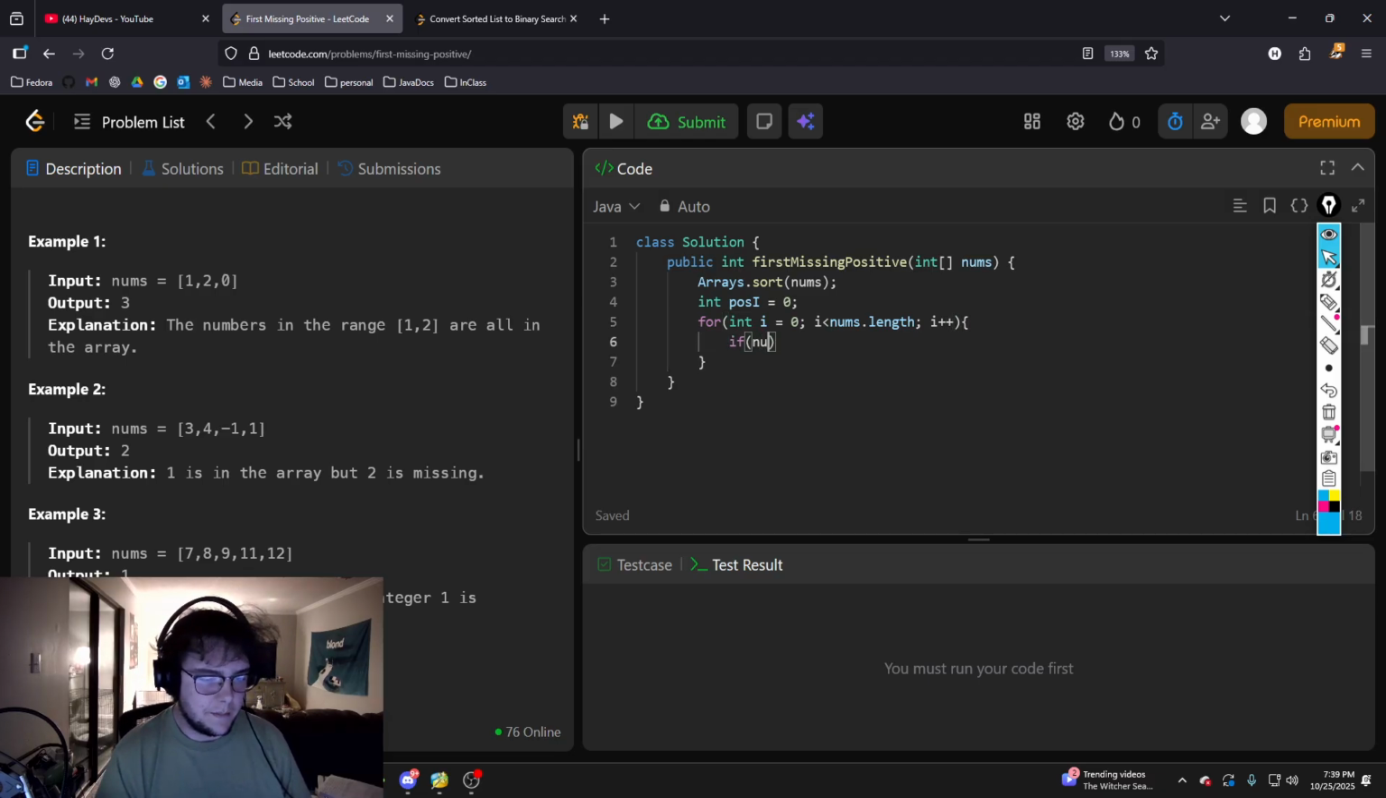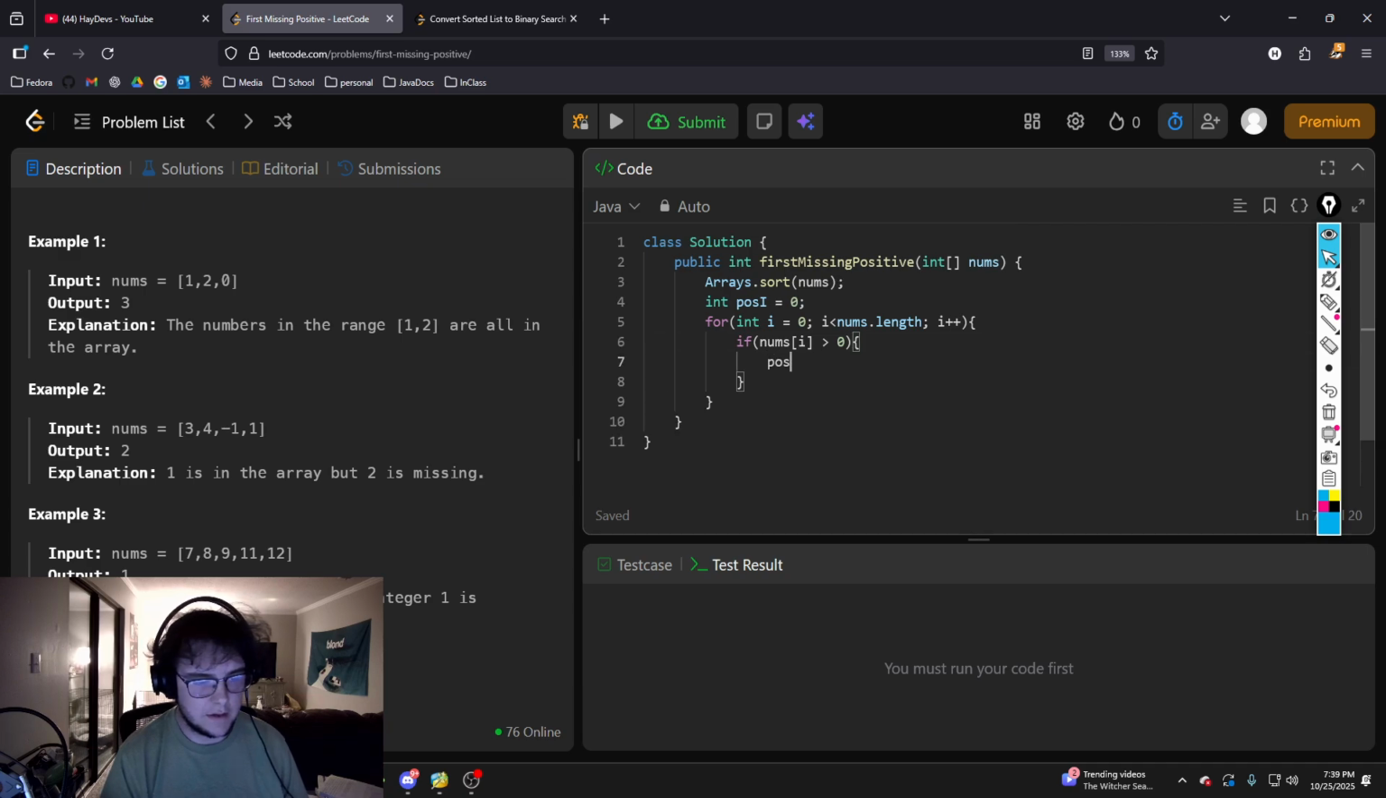If nums at I is greater than 0, then we know that that is the starting index of the positive numbers, right? That means we have iterated through all the negative numbers, and the positive indexes are now at I. If it goes into this if statement, then we want to go ahead and break, because all we wanted to find was the positive values.